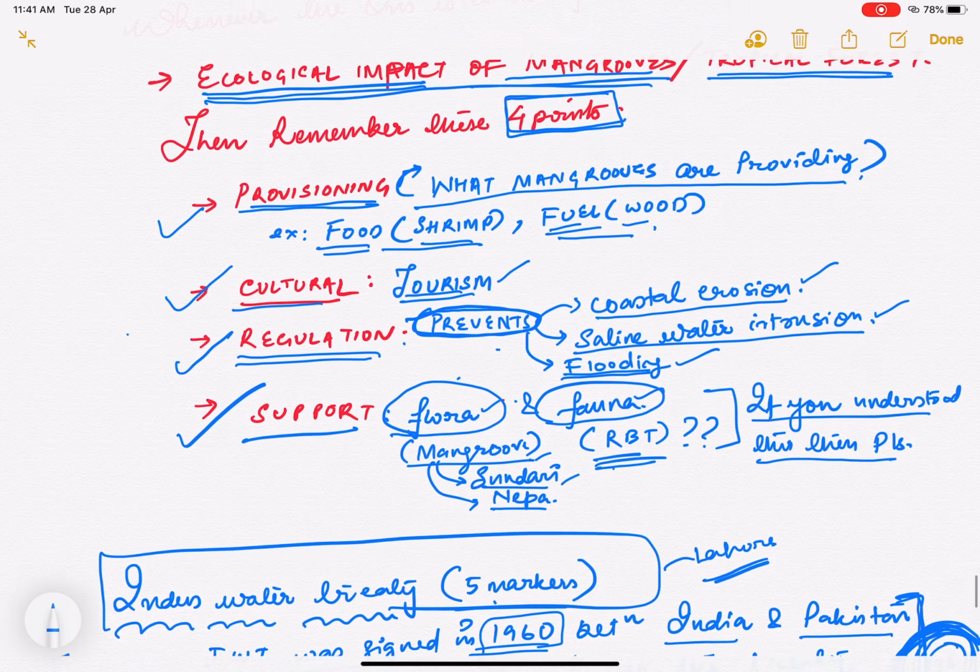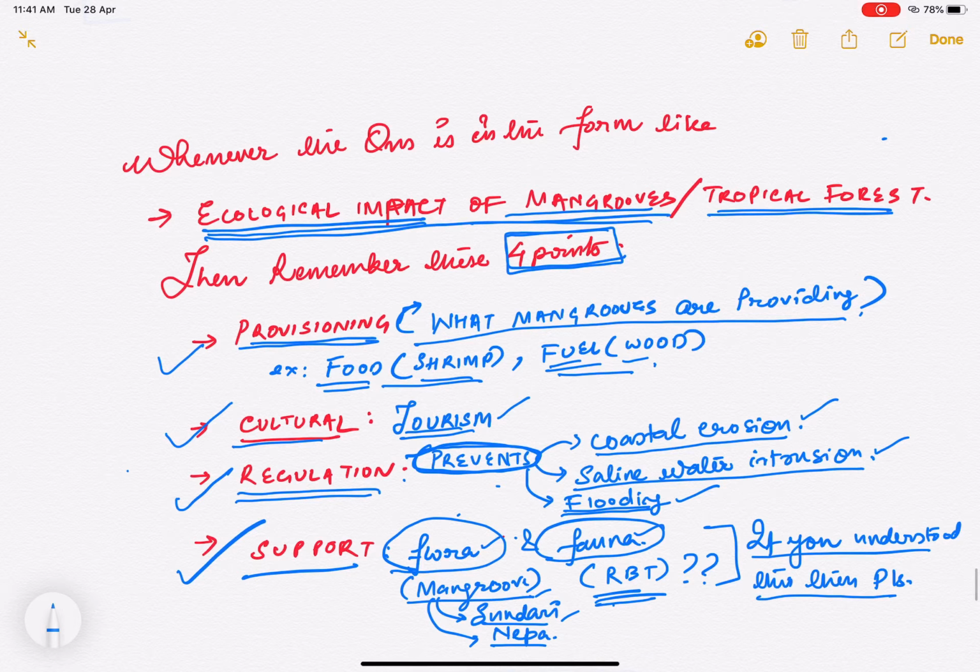But let us understand the logic of attempting this question. See, these questions are pinpointed questions. Let's look at the first question itself. It said the ecological impact of mangroves. Nowhere is it asking what mangroves are. But in this context, if you start by writing the definition of mangroves, and then the ecological impact of mangroves, you will lose time, you will lose marks, because nowhere has it asked what mangroves are.